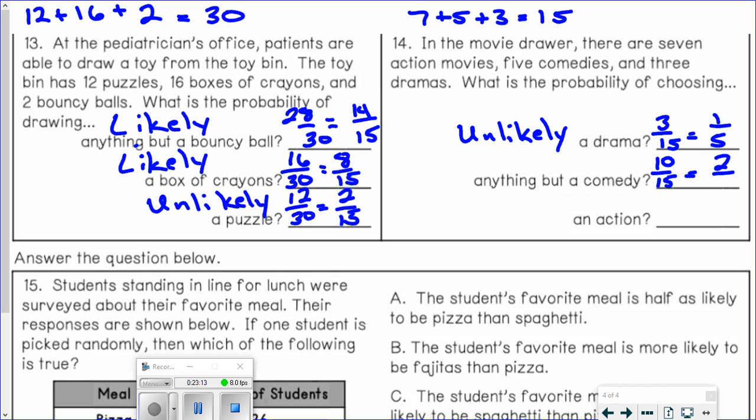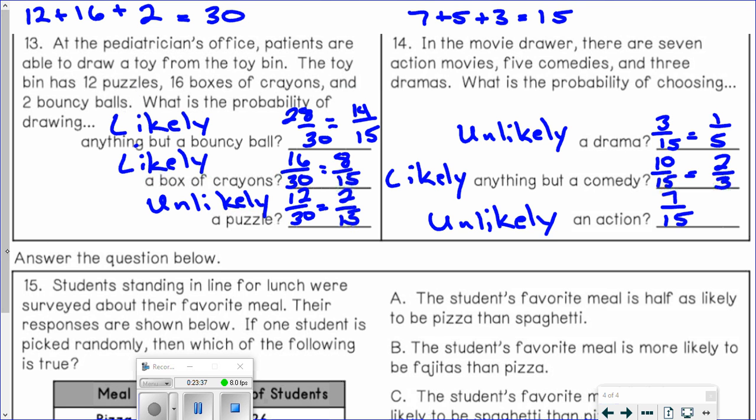And that would be 2/3. That's more than a half. So that would be likely. An action movie. So it says there are 7 action movies out of 15. You can't simplify that. 7 is less than half of 15. So that would be unlikely.